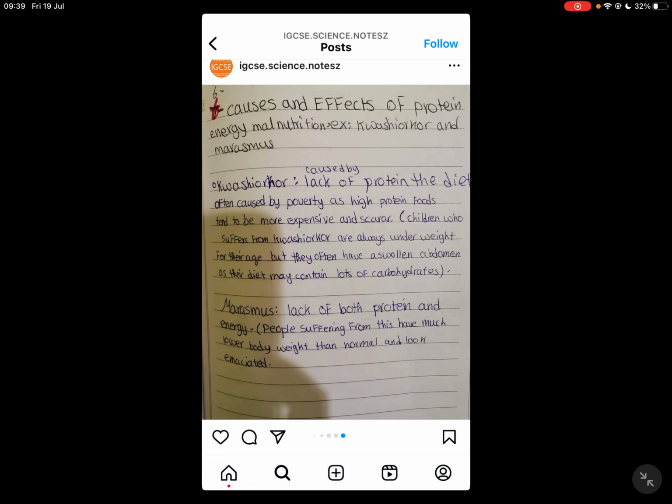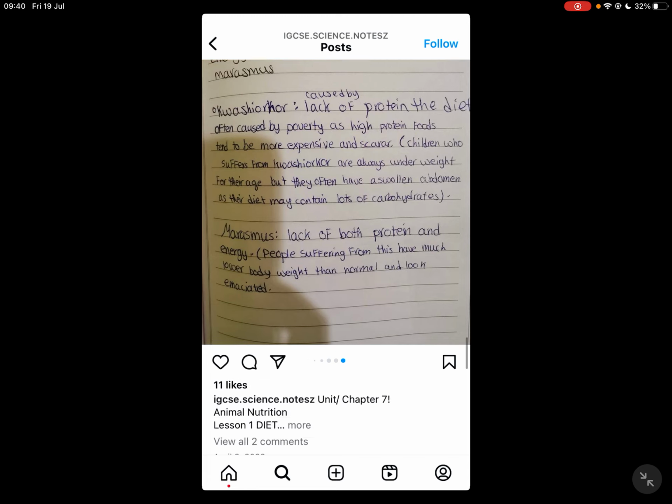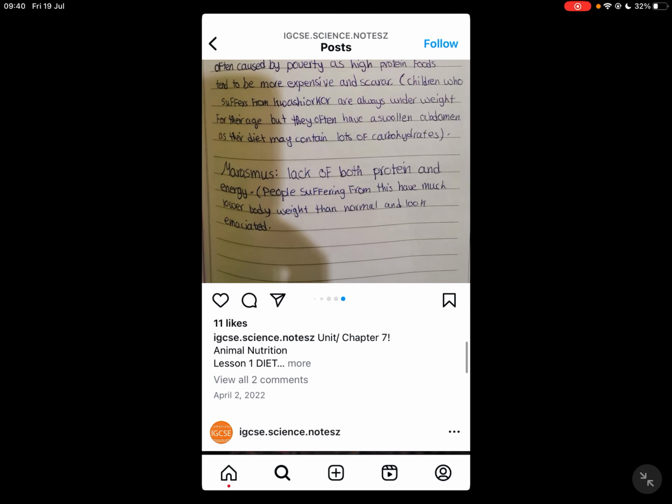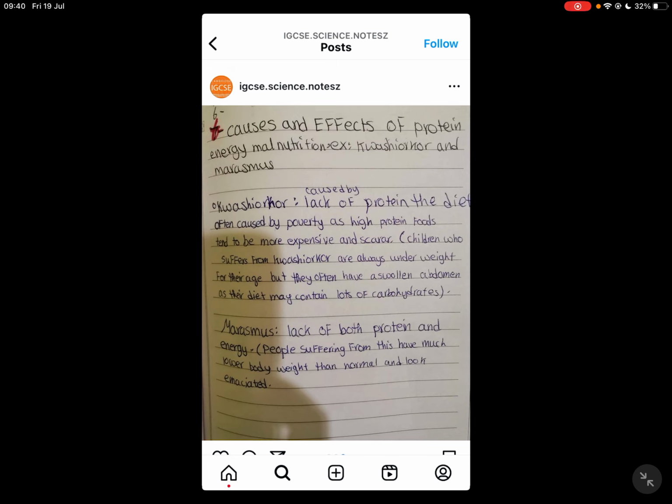And lastly, the causes and effects of protein energy malnutrition, for example kwashiorkor and marasmus. I'm not really sure, but 90% it was cancelled in the new syllabus, because this is a bit old. It's not really old, but these are 2022 notes. This is for Cambridge O level. For the human biology notes, they're 100% updated to the 2024-2025 syllabus. Marasmus, as you can see, I don't really know how to pronounce it. If you'd like to read it, however, it's not that important for now, of course.